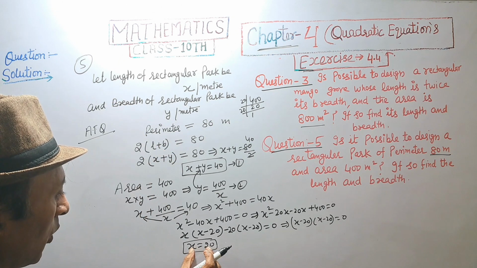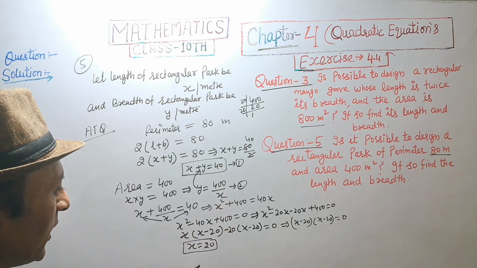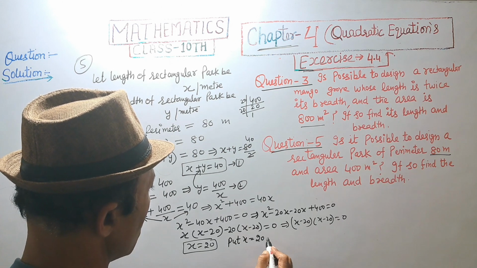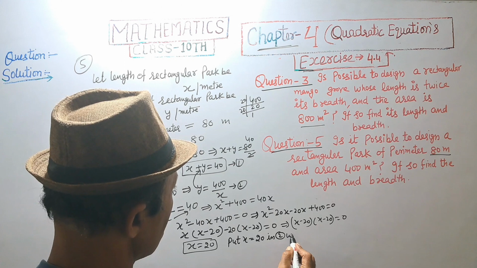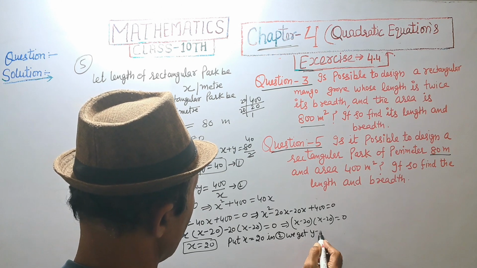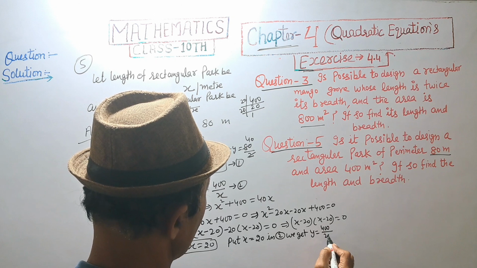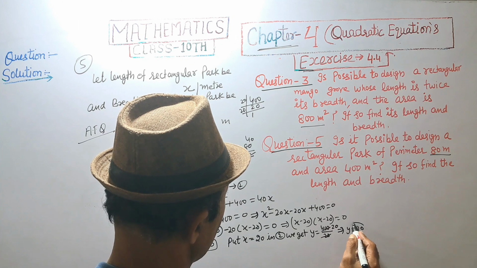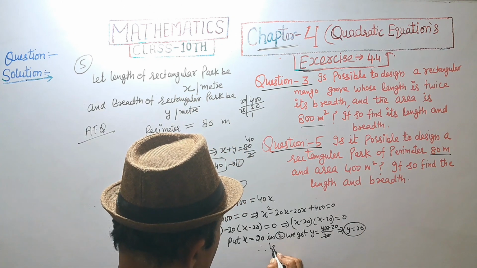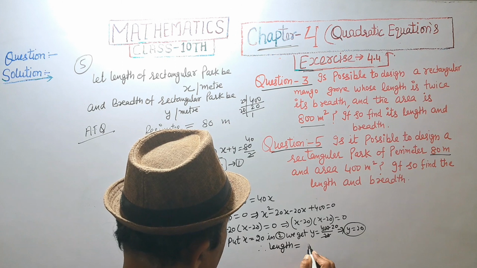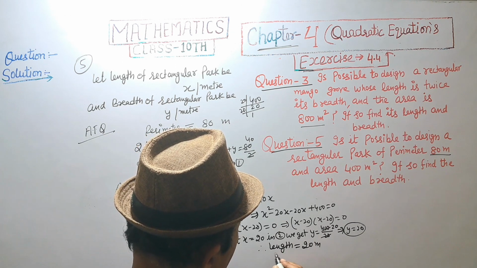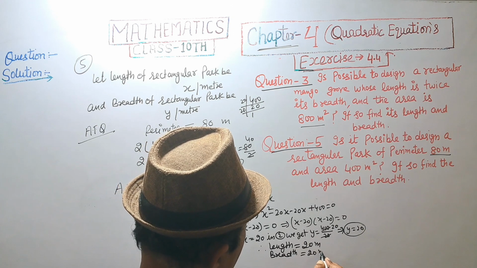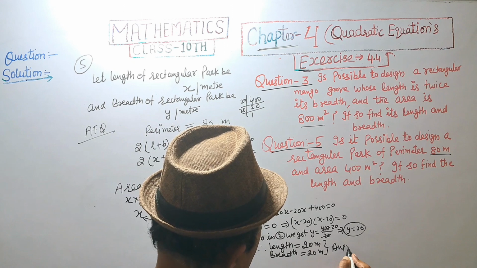We are putting the value of x equal to 20 in equation second. Put x is equal to 20 in second. We get y is equal to 400 upon 20. This implies y is equal to 20. So length is equal to 20 meter and breadth is equal to 20 meter. Answer.